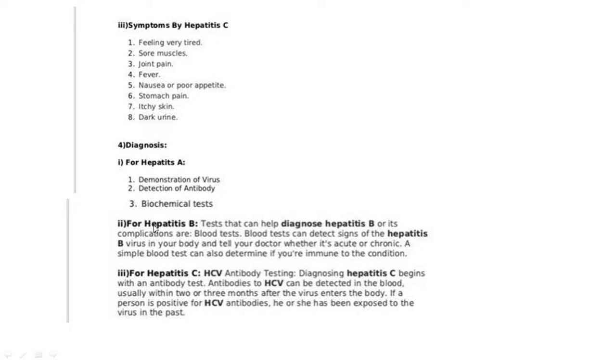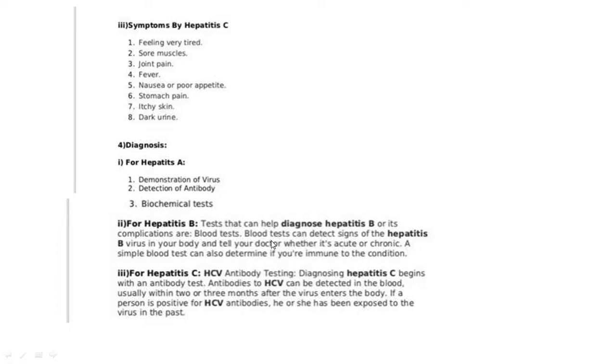Hepatitis B: to see the presence of the hepatitis B virus, different tests are done that help to diagnose hepatitis B. Blood tests are done that will detect the signs of the hepatitis B virus in your body and tell your doctor whether the virus is present or not. A simple blood test can also be done to determine if you are immune to the condition.